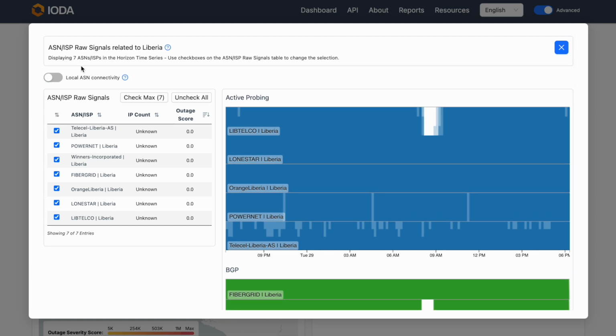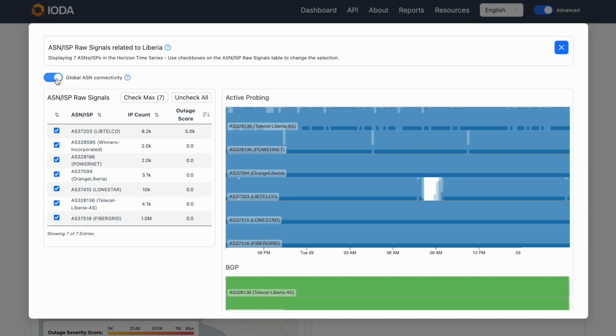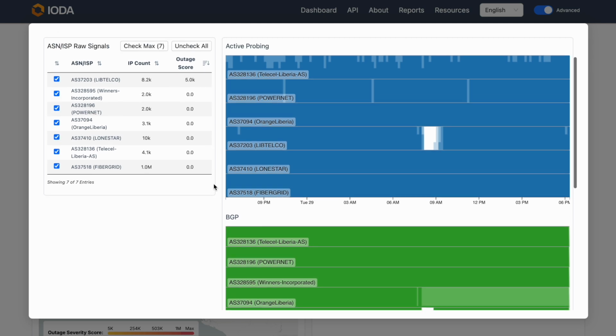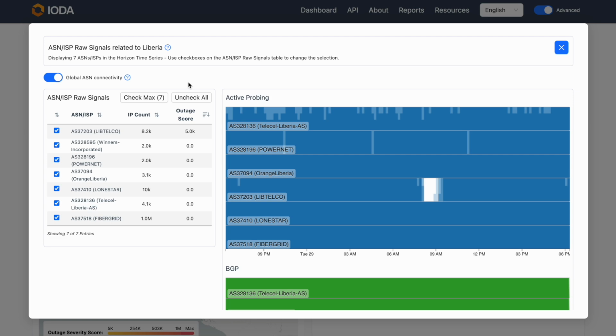Now, similar to what I showed you before, by default, you're going to be looking at the network signals localized specifically to Liberia. And you can see that by seeing Liberia in the name of the ASN ISP. You can still switch to the global view. This will show you networks that operate in Liberia but also in other countries. And so you're going to see all of those connectivity signals for any country where that network operates. So here we can see a network was added to the list now that we're in the global view.